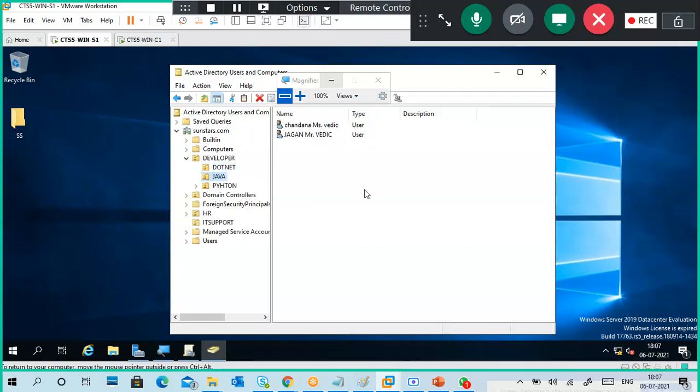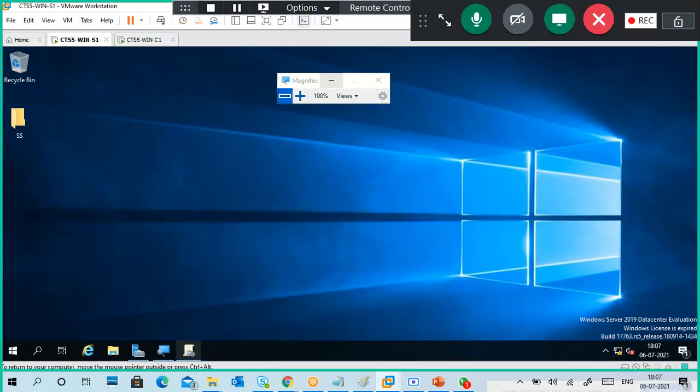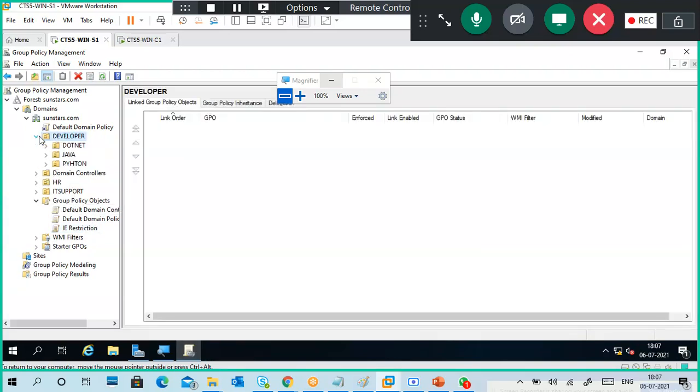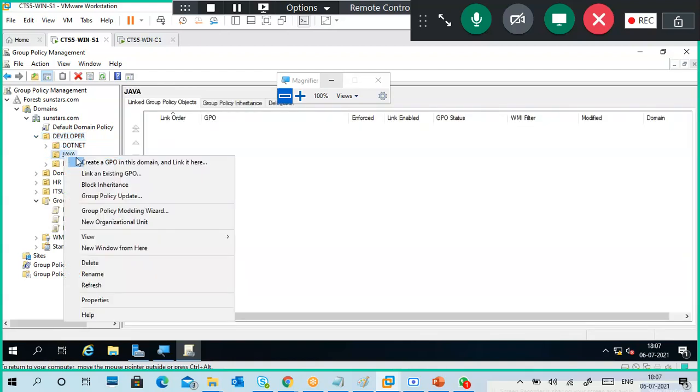Yeah, Chandana is in a developer Java OU. Okay, so I am linking to Java OU only. So I will check it once again. This is the developer Java OU. Right click, link existing GPO.